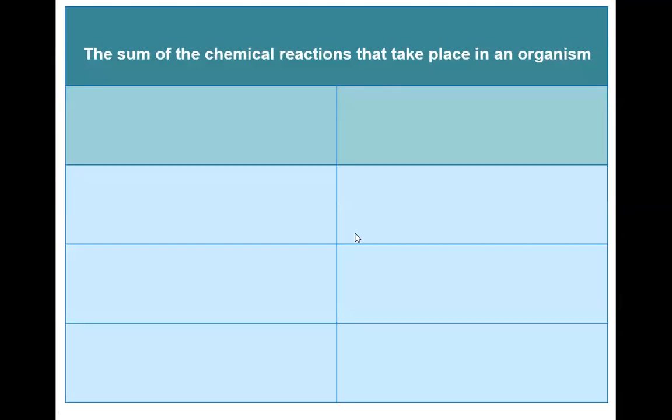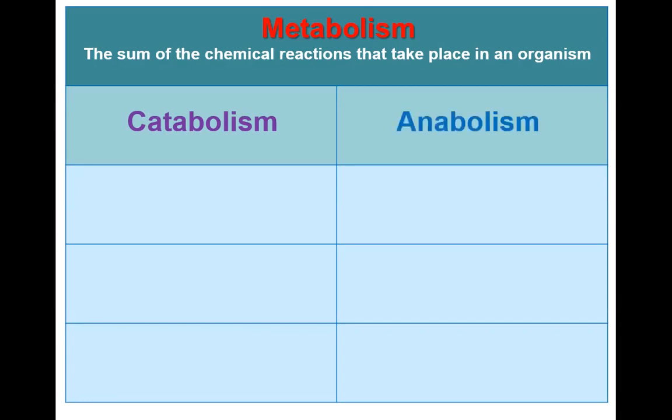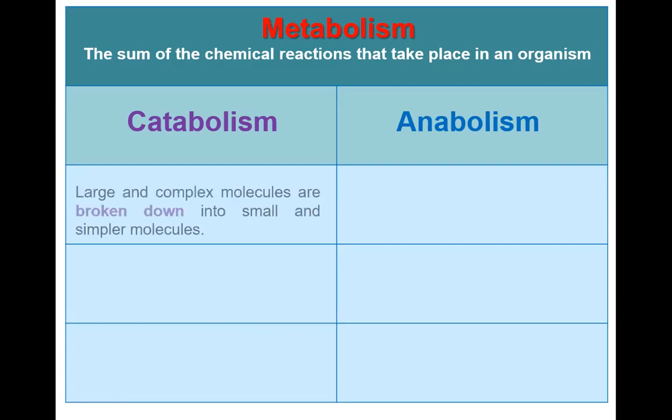Today we learned about the concepts of metabolic reactions. The sum of the chemical reactions that take place in an organism is called metabolism. 新陳代謝，講緊我哋身體所有化學反應嘅總和。There are two different types of metabolism. One is called catabolism, the other is called anabolism. There are some differences between catabolism and anabolism.